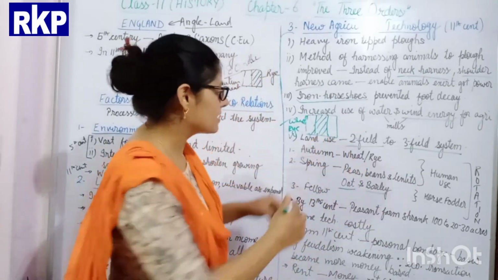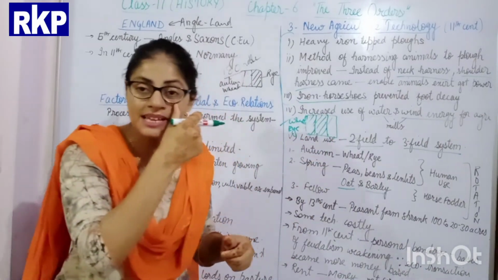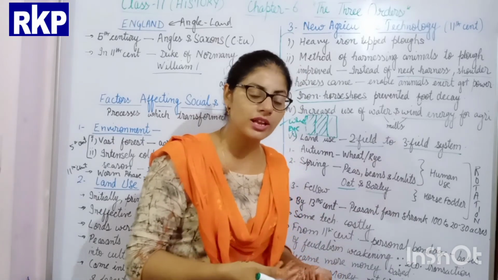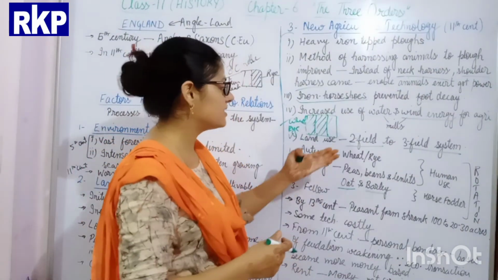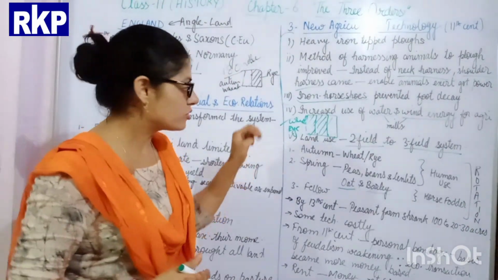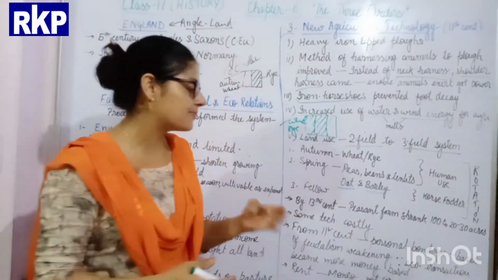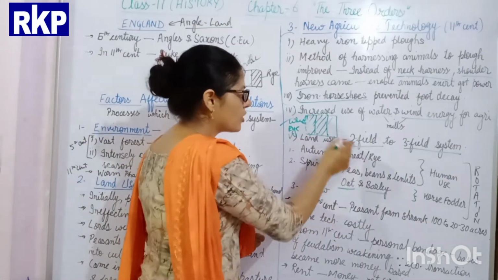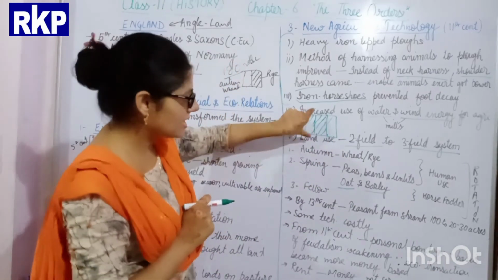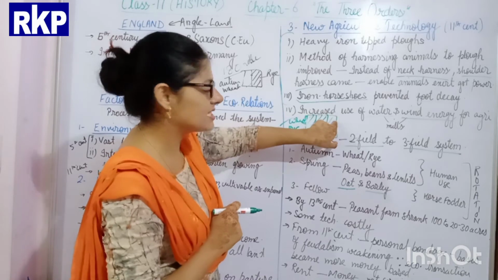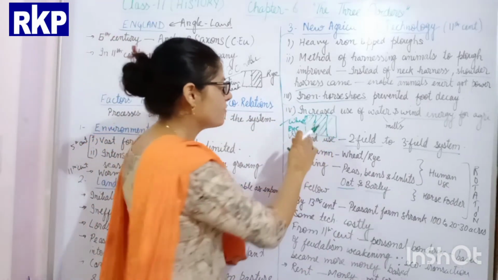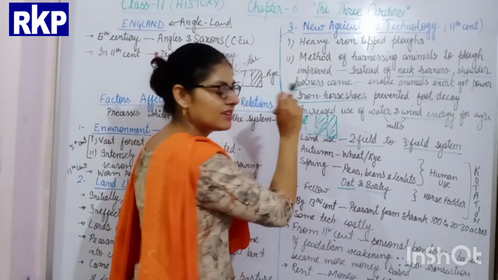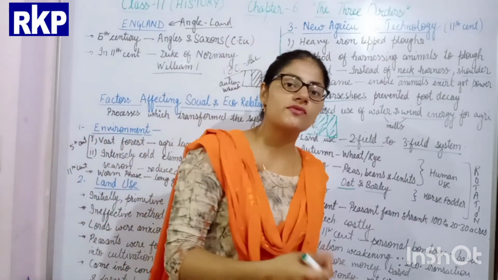So by this method, leaving this land fallow gives the time to the land to regain its fertility, and obviously the fertility of the soil doesn't get exhausted as fast as it did in the two field system. So this also increases the fertility of the soil, and this rotation keeps on following. Like in autumn this field, during the spring this field, and this they leave fallow. In the next year, they started wheat cultivation from here, and then pea cultivation here, and leaving this fallow. In this way the cultivation of the soil increased.